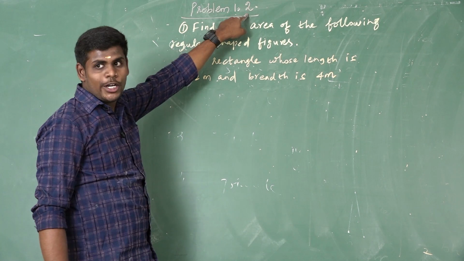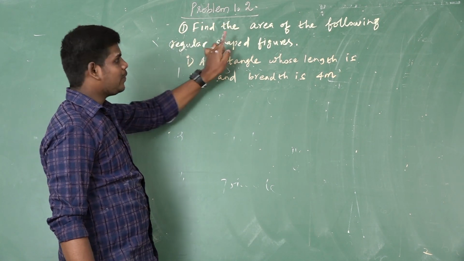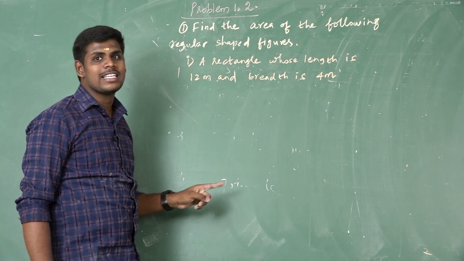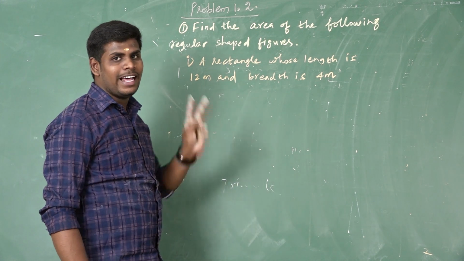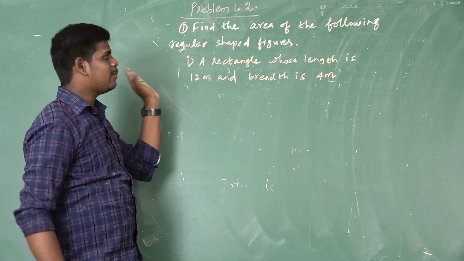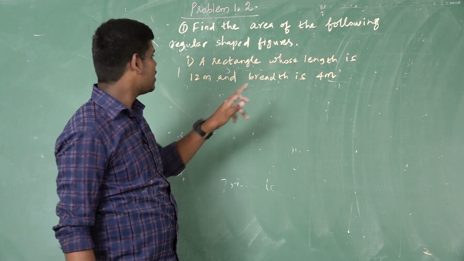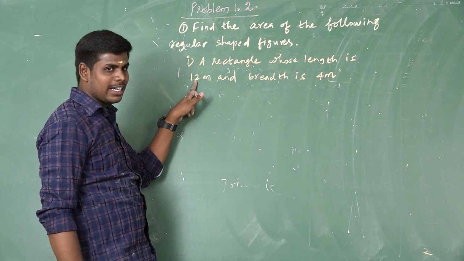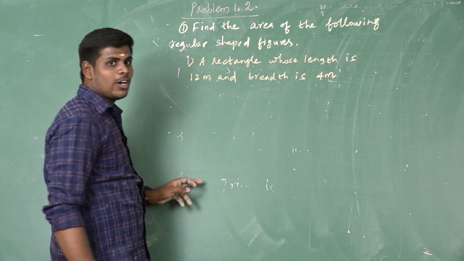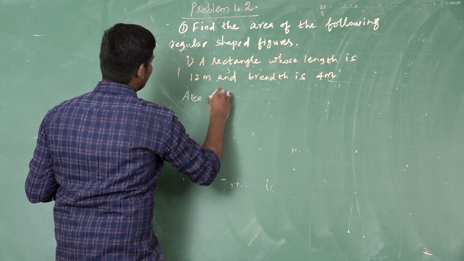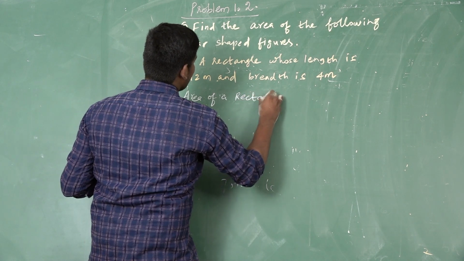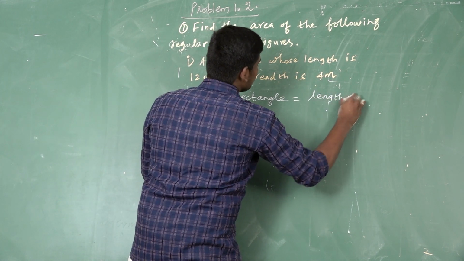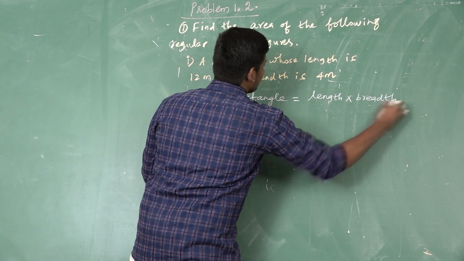Next, problem 1.2. The question is to find the area of the following regular shaped figures. Already we know regular shaped figures. What are the examples? Square, rectangle, circle, triangle. I will read the question: a rectangle whose length is 12 meter and breadth is 4 meter. We want to calculate the area of the rectangle. The formula is length multiplied by breadth.